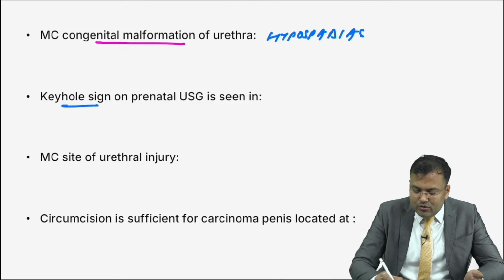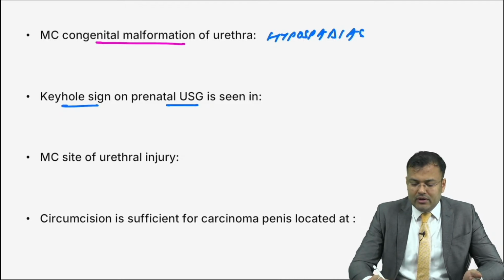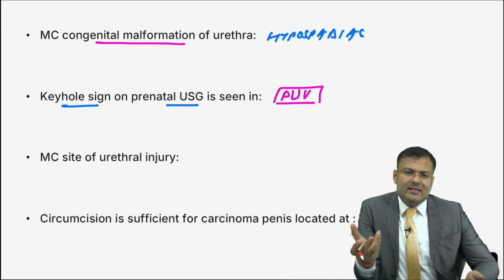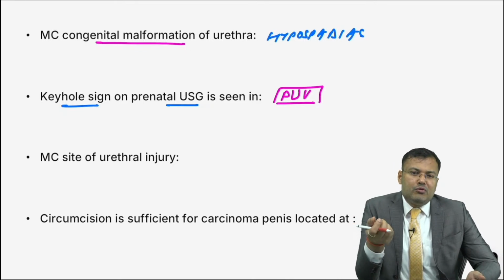Next, there is a keyhole sign on prenatal ultrasound. It is seen in posterior urethral valve. Why? Because the bladder will be distended, because there is obstruction in the posterior urethra.